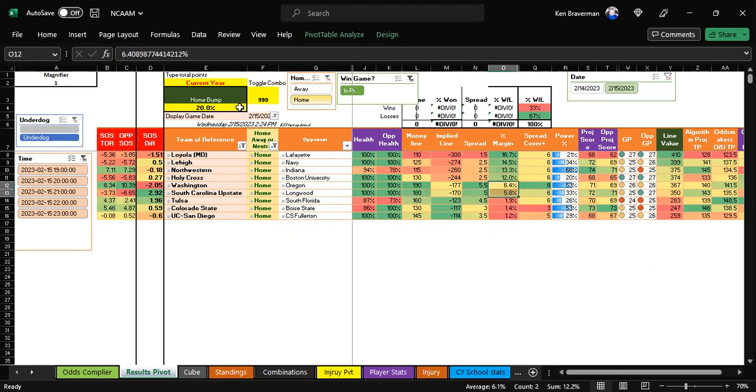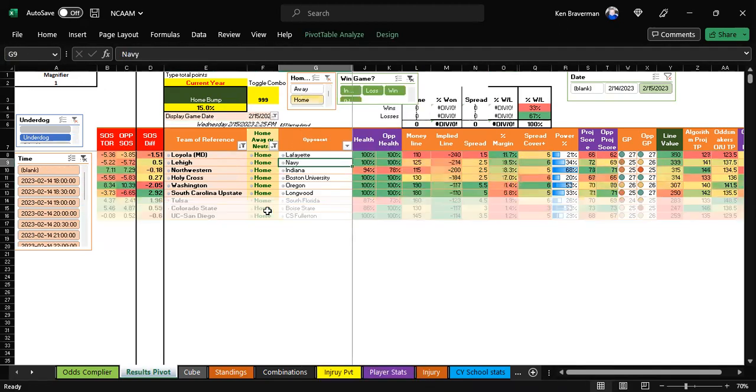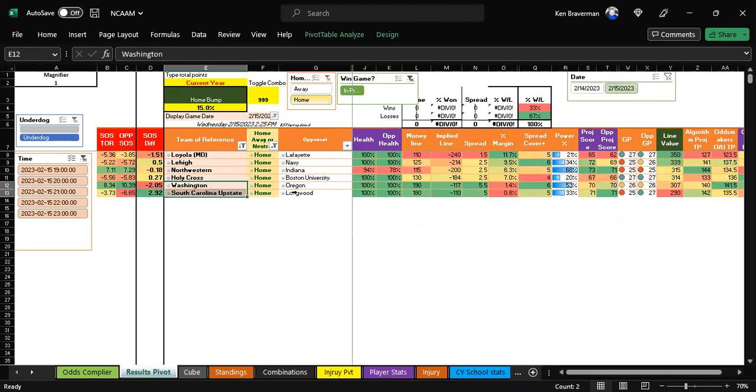I mean, you could still bring this down to a 15% margin. Those teams are still on there. See how they're still here? So that means that probably one of these wins because they're home teams. And Washington's a better team. Longwood's not great. So that's why it might be South Carolina. So that's on there. So these are straight bets that are probably profitable EV long term, just because away teams never ever are consistently winning.